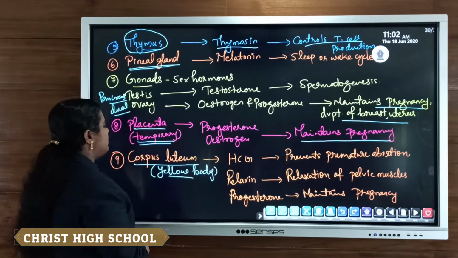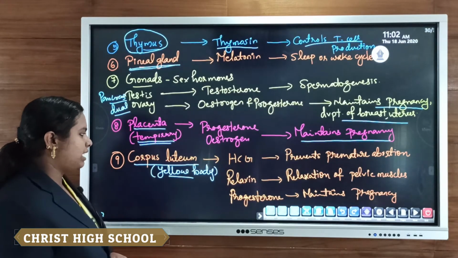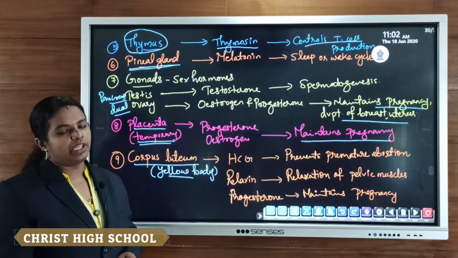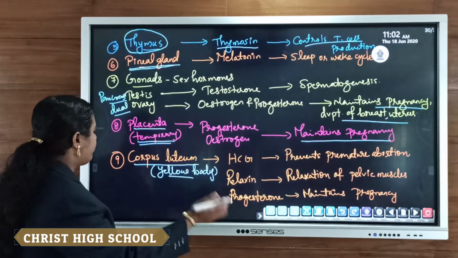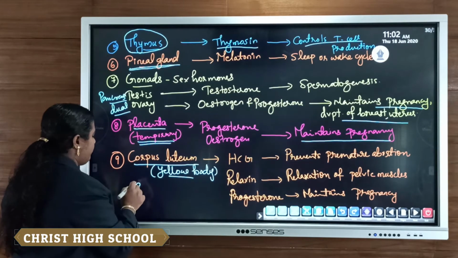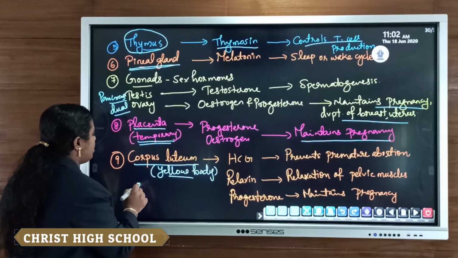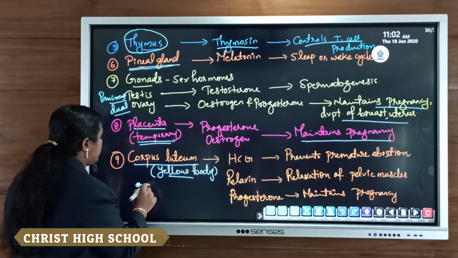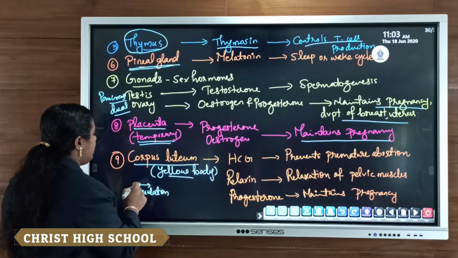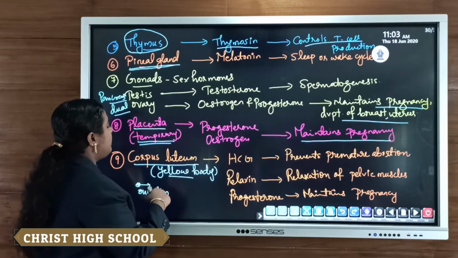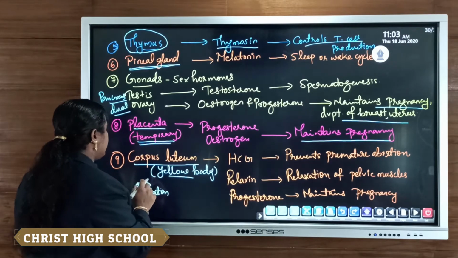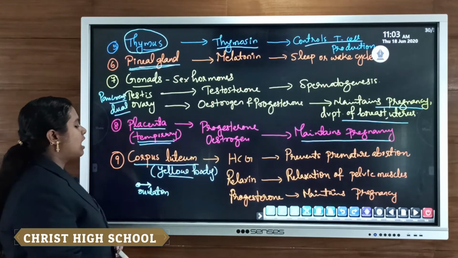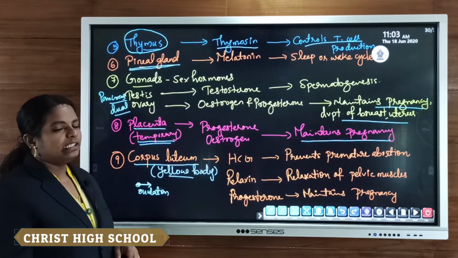At the time of ovulation, after the rupturing of the ovum from the ovary, after the maturation of the ovum and the ovulation process, the remaining part of this ovum transforms into a yellow colored body, known as the yellow body or corpus luteum.